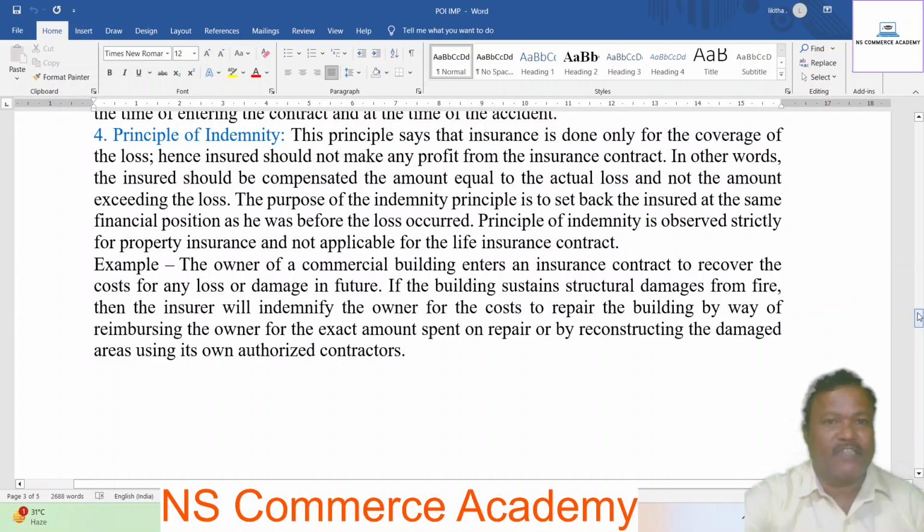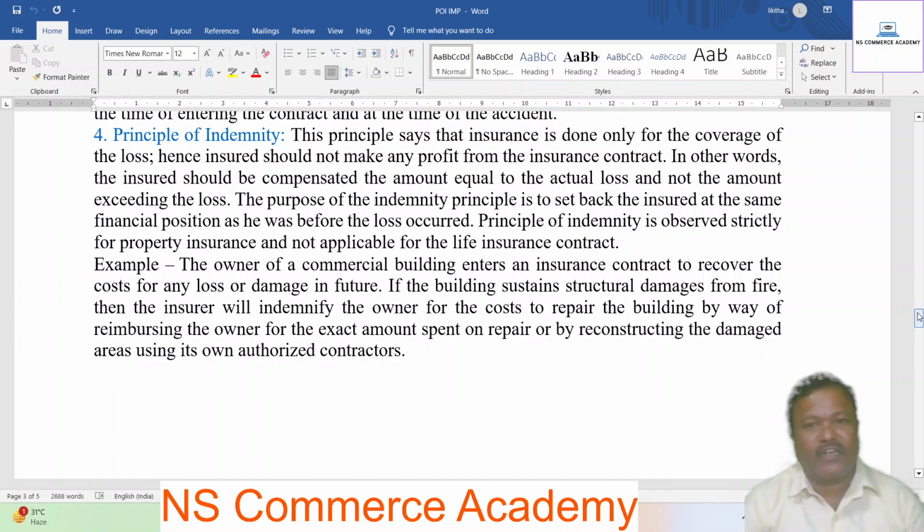Next, principle of indemnity. This principle says that insurance is done only for the coverage of the loss. Hence, the insured should not make any profit from the insurance contract. In other words, the insured should be compensated the amount equal to the actual loss and not an amount exceeding the loss. The purpose of the indemnity principle is to set back the insured at the same financial position as he was before the loss occurred. Principle of indemnity is observed strictly for property insurance and is not applicable for the life insurance contract.